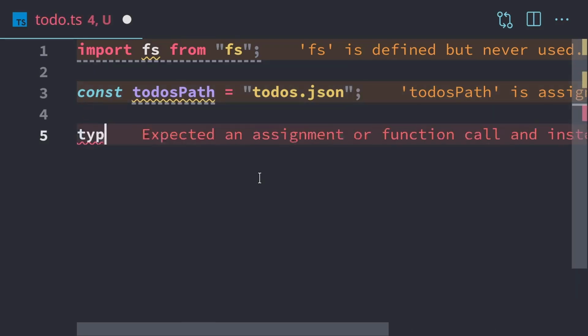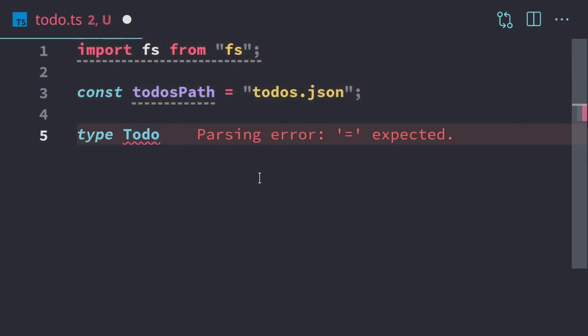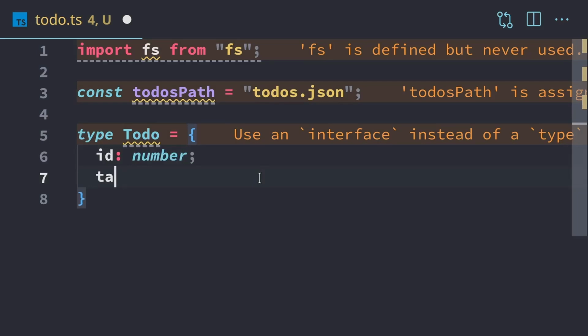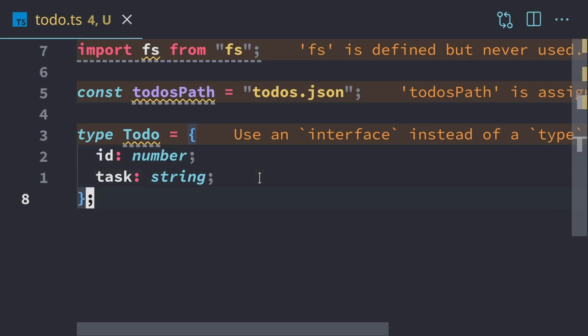So we're going to make a new type for our to-dos. I'm going to call it type Todo, and it's going to have an id number, and we'll have the task. And the task will be whatever is the actual to-do thing, the to-do item that needs to be done. A little bit of tongue twister there.